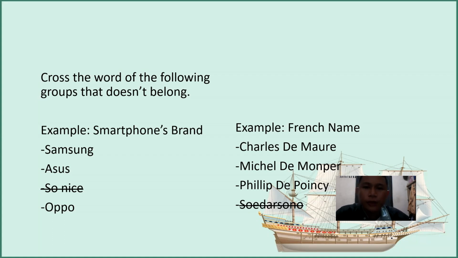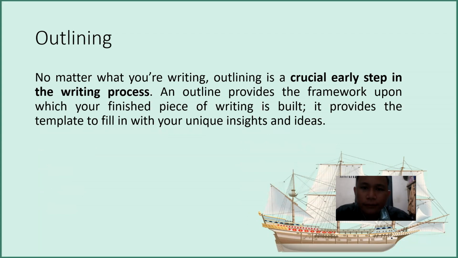All right, we move to the last one, outlining. This is a tool we use in the writing process to help organize our ideas, visualize our paper's potential structure so that our paper structure will be good, and further flesh out and develop points.